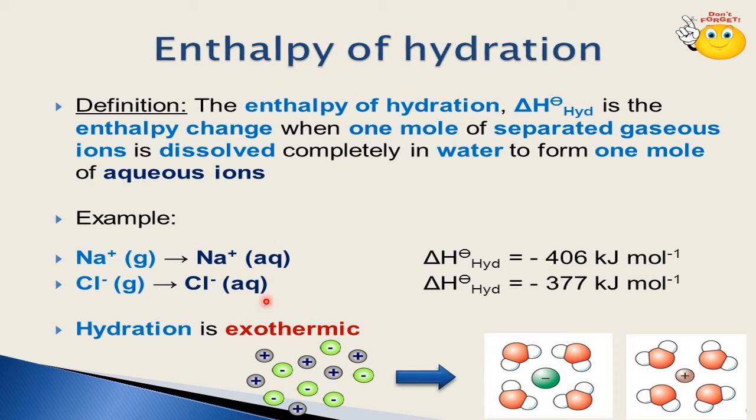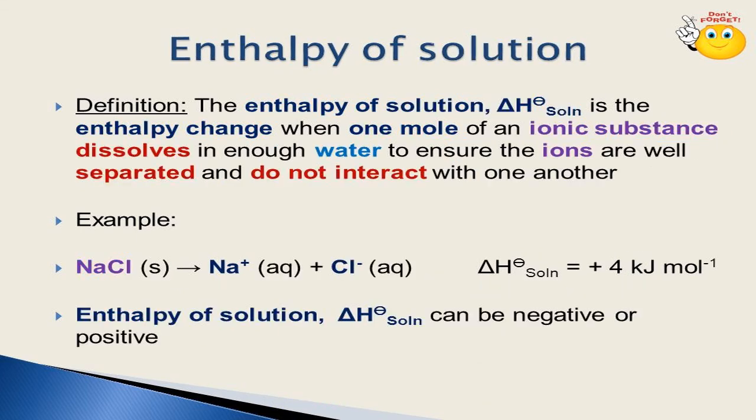It is exothermic because ions are dissolving with interactions with the water molecule. Therefore, the ions will make interactions with the water molecule, which is polar. At that time they will merge, they will dissolve, and extra energy is given out. That's why hydration enthalpy is exothermic in nature.